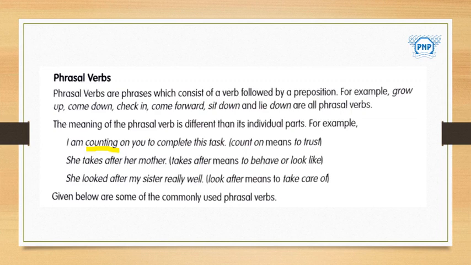I'm counting on you to complete this task means I trust that you can complete this task. So here counting is a verb and on is a preposition, and hence this pair together is called a phrasal verb.